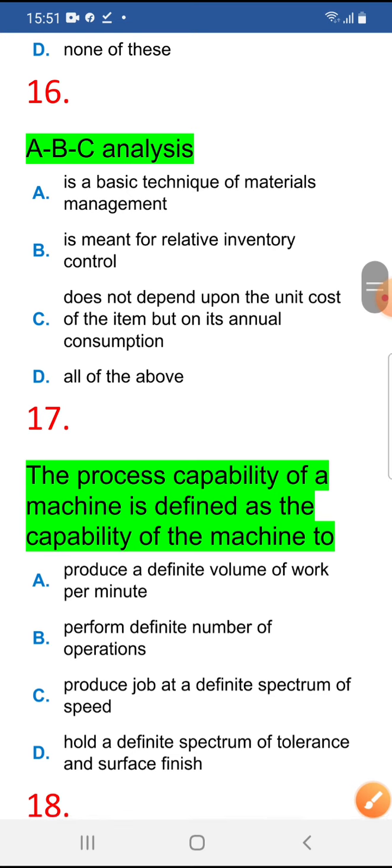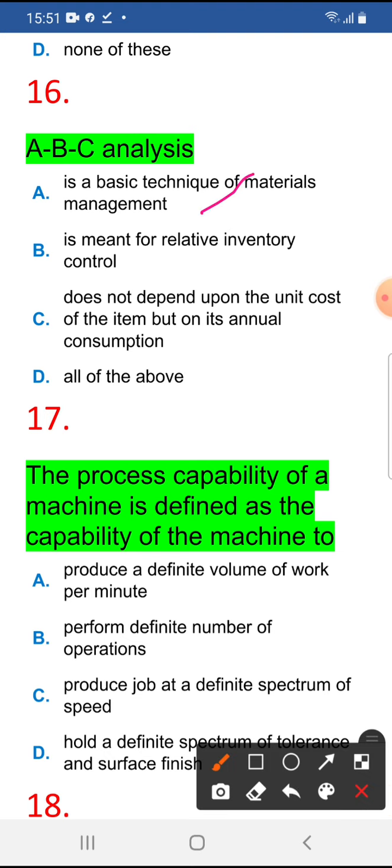ABC analysis. So 16. ABC analysis is a basic technique for material management. Correct, it is used in material management, inventory, and it is meant for relative inventory control, yes, correct. It does not depend upon the unit cost of the item but on the annual consumption. Yes, that's also correct. So all of these above are the correct statements.